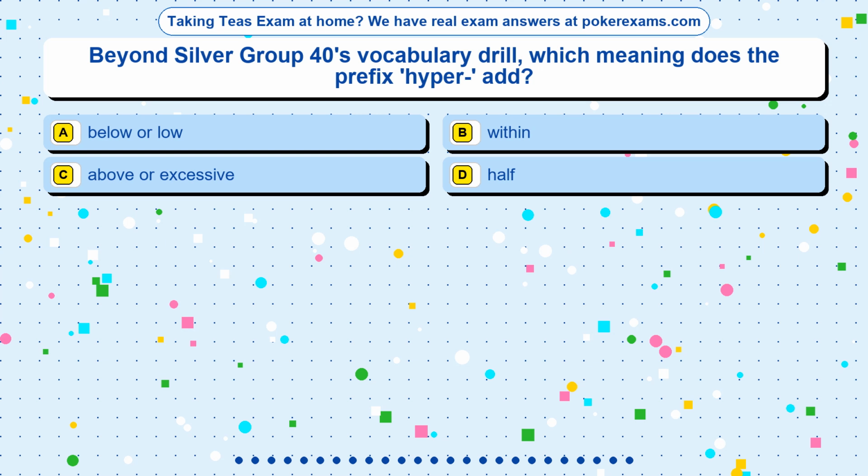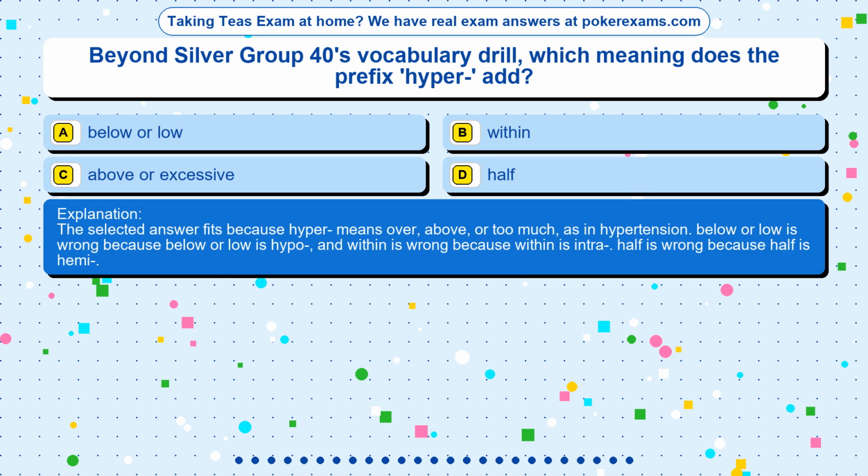The correct answer is option. The selected answer fits because hyper means over, above, or too much, as in hypertension. Below or low is wrong because below or low is hypo, and within is wrong because within is intra. Half is wrong because half is hemi.